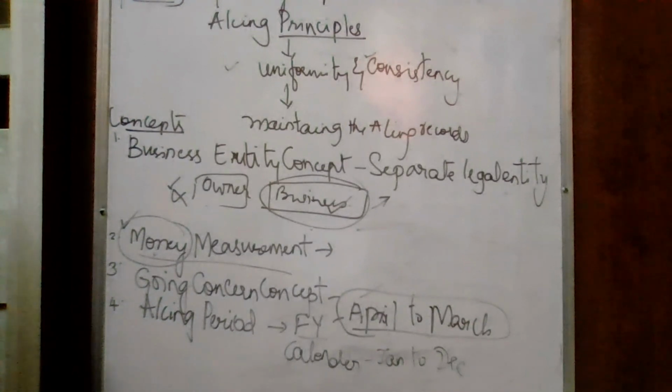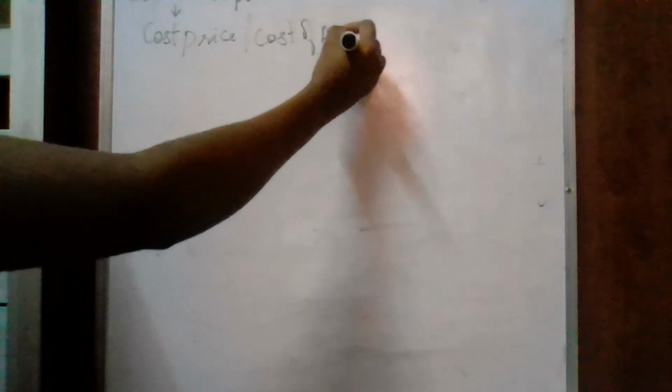Next we have the cost concept. In the cost concept, any transaction that takes place will be recorded at the original price or the cost price. It is also known as cost of acquisition.